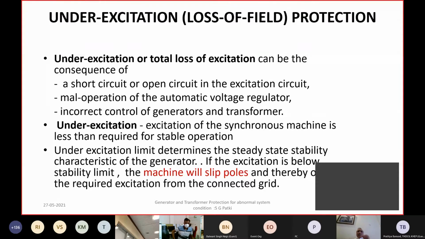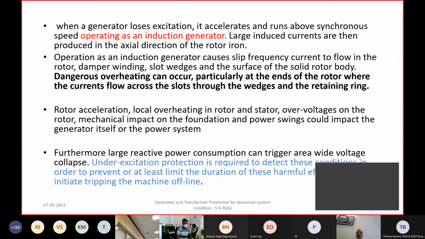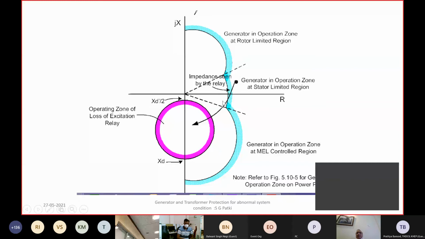Now, similarly, in some of the occurrences, as we mentioned in the first slide, we even had an excitation trip, under excitation, and either the under excitation element of the protection has tripped, or it is a tripping by the excitation system itself. Now, why do these conditions occur? Under excitation or loss of excitation condition basically results into the impedance as seen by the relay like this.